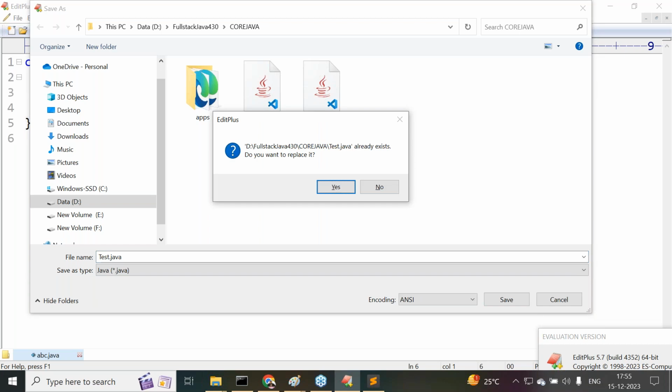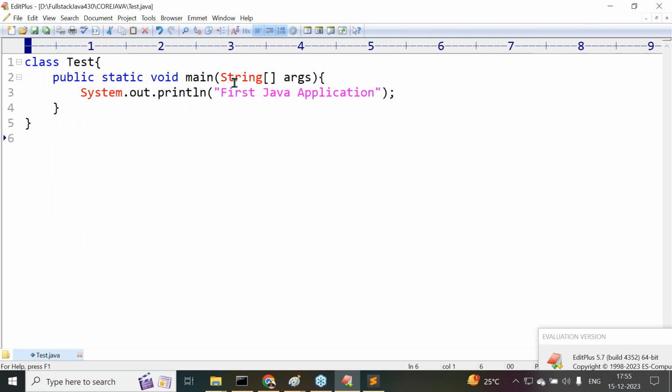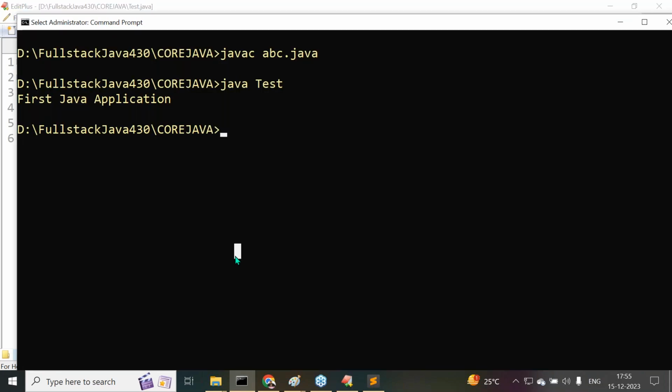Now it is asking: D:/full stack Java 430 core Java Tester.java already exists. Do you want to replace it? Yes, I want to replace it. No problem. That's enough. Do this one. What is my file name, sir? My file name is Tester.java. My main method class name is Tester. Both are compatible. It's okay.